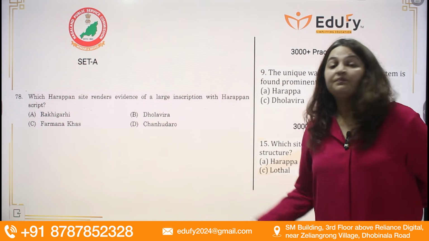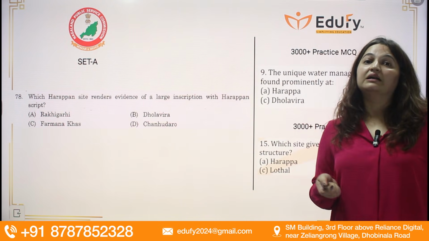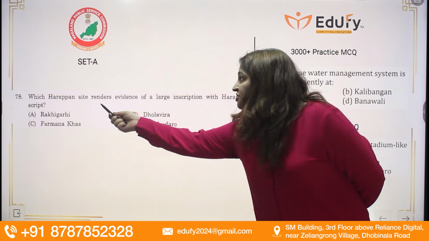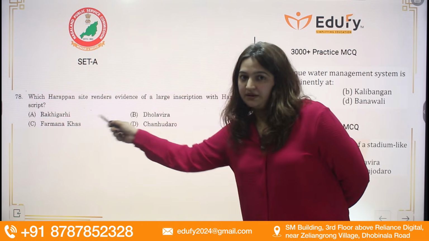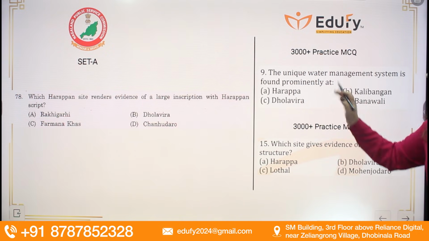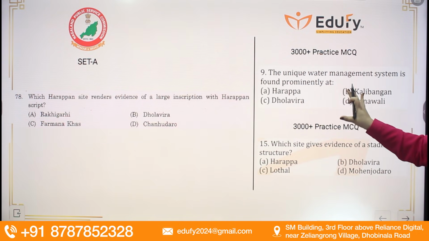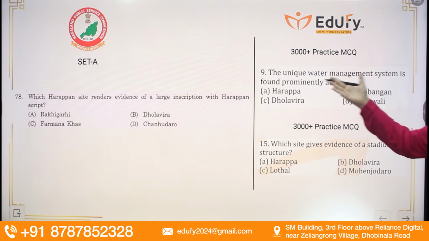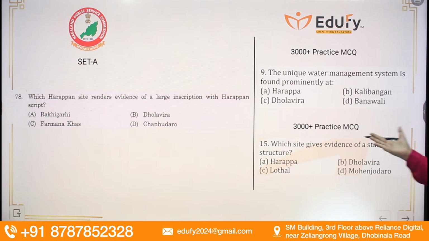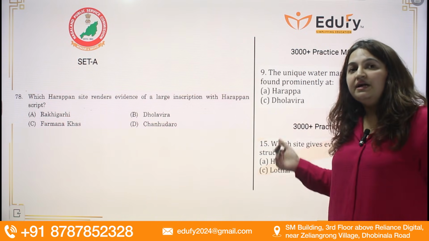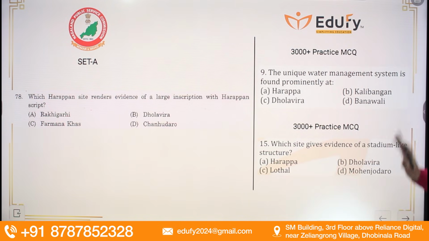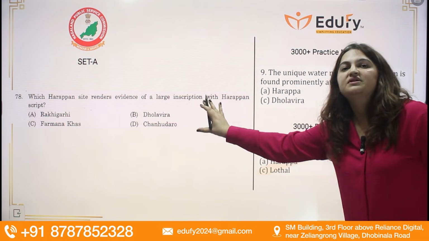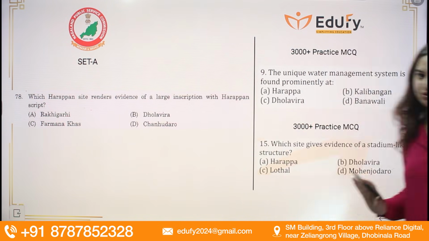Now next question, multiple questions have been done on Harappan sites. Which Harappan site has the largest inscription with Harappan script? Here the answer is Dholavira. With respect to Dholavira, we have covered its unique water management. We have covered its stadium-like structure, and the signboard, as explained in the classes also, in Dholavira, which gives the evidence of the largest inscription.